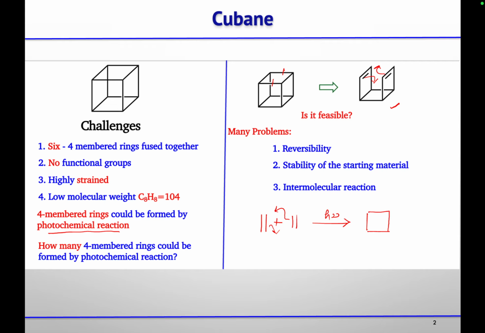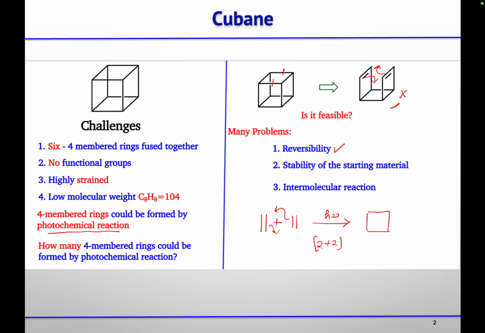There are several problems in this. First, the 2 plus 2 photochemical cycloaddition reaction is reversible in nature, so reversibility is one of the issues. Second, the starting material is not stable, so you are not able to control the reaction and get the cubane.